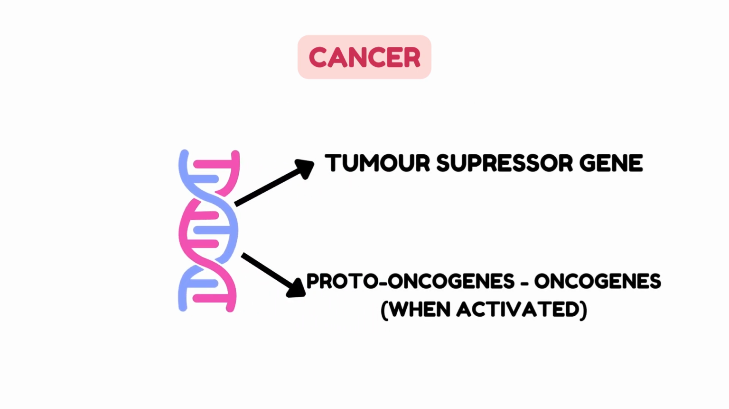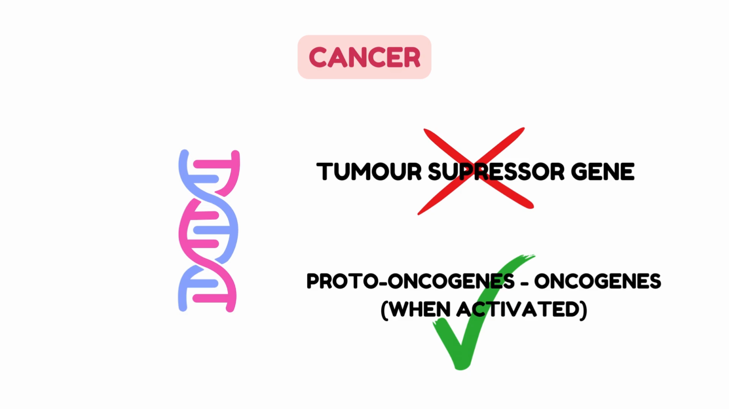Basically, in our cell, the DNA has two types of genes, and many others, but these are the two we're going to talk about: tumor suppressor gene and proto-oncogenes. Now, tumor suppressor gene, from the name, is the gene which helps reduce the chances of cancer and stops the cell from dysfunctioning. And proto-oncogenes do the exact opposite because they turn into oncogenes.